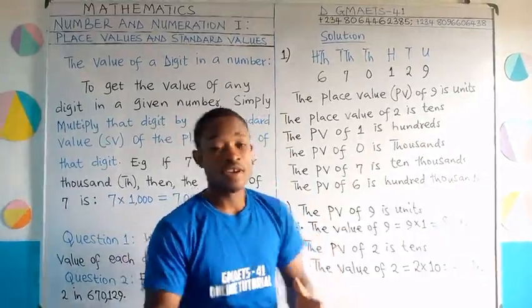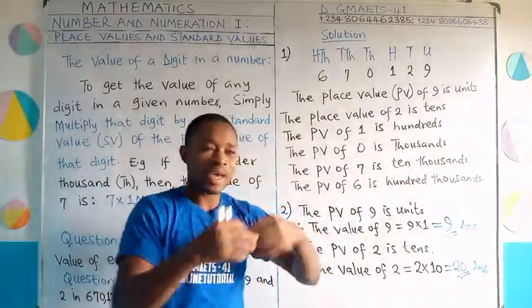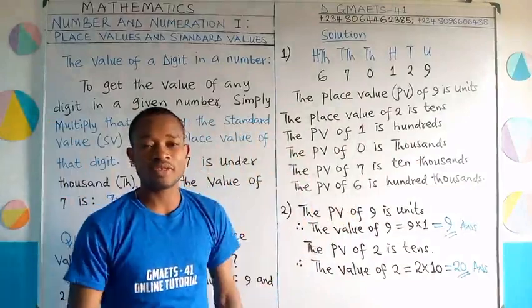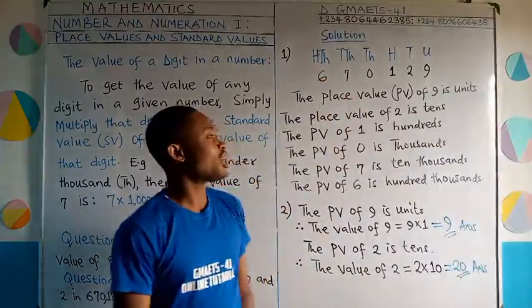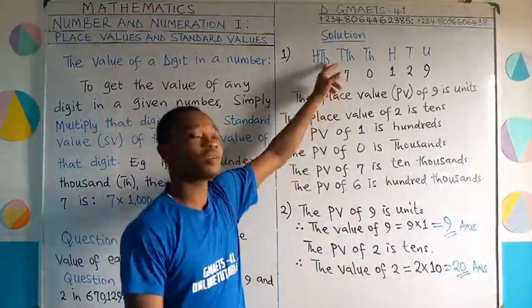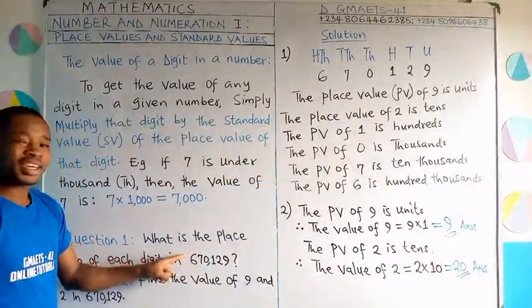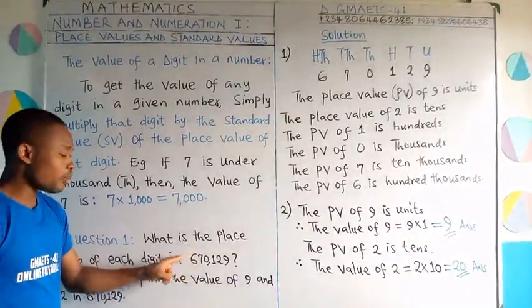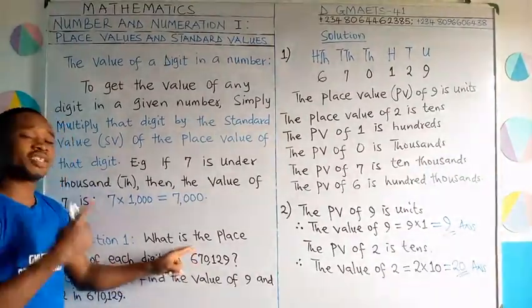But remember, for this one of whole numbers, I can just pick any number. Maybe I give you a number, you can just pick any digit from there and say, what is the place value? Or like in this case, I can decide to circle any digit here. Let us assume I circle this 6. I can ask you, what is the place value of the circled digit in this number?